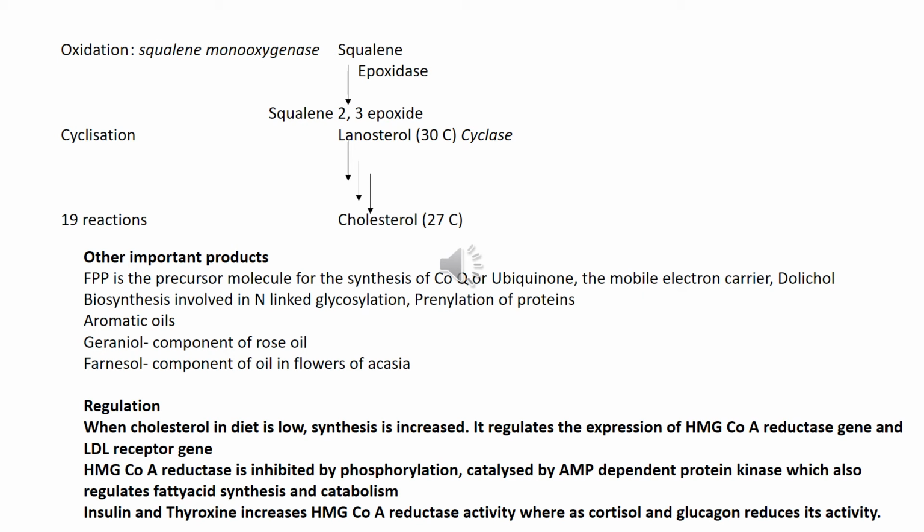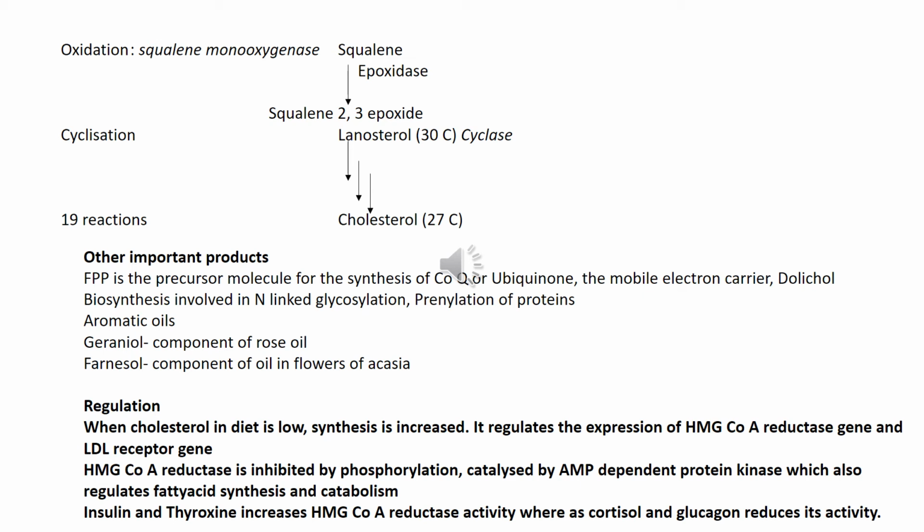And from lanosterol, a series of reactions, almost 19 reactions, occur, which include the removal of certain methyl groups, migration of some methyl groups, and the removal of others, and it finally results in the synthesis of the 27-carbon cyclized cholesterol structure from the 30-carbon lanosterol.